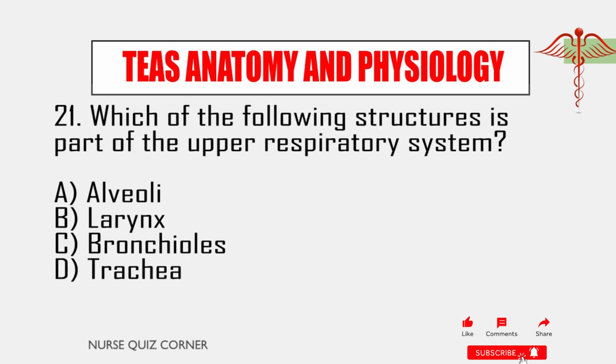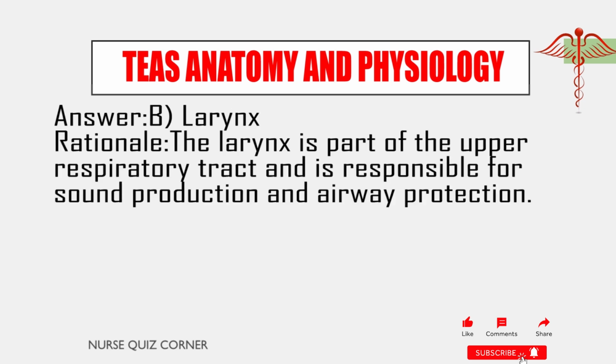21. Which of the following structures is part of the upper respiratory system? A. Alveoli. B. Larynx. C. Bronchioles. D. Trachea. Answer B. Larynx. Rationale: the larynx is part of the upper respiratory tract and is responsible for sound production and airway protection.